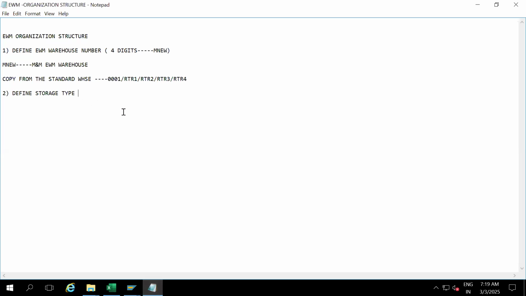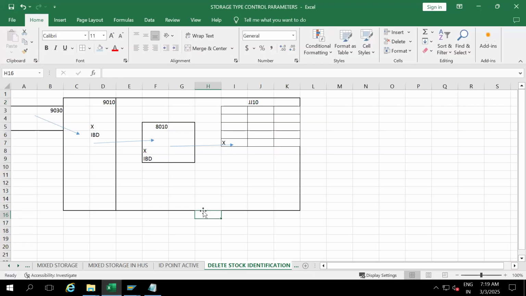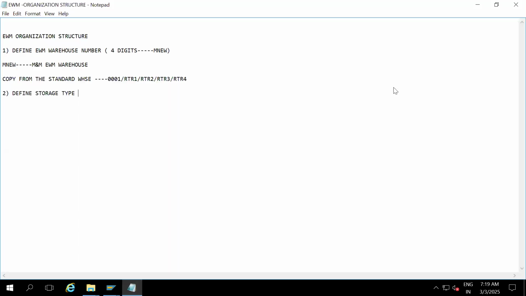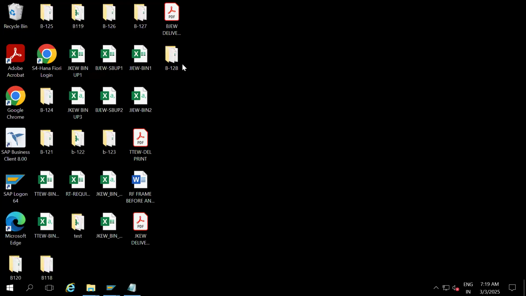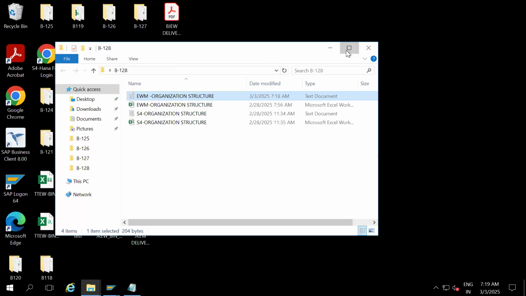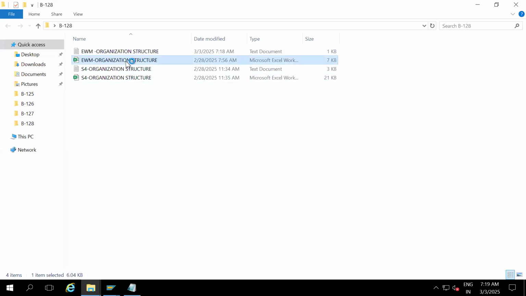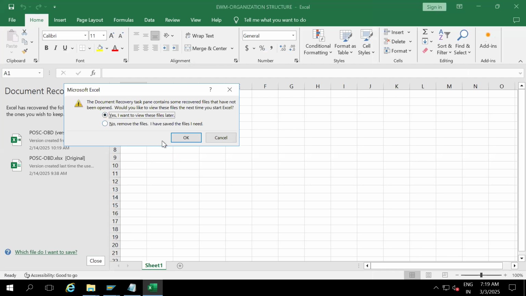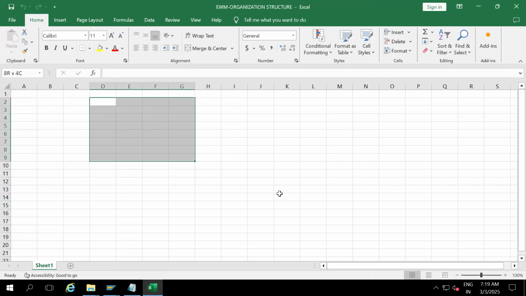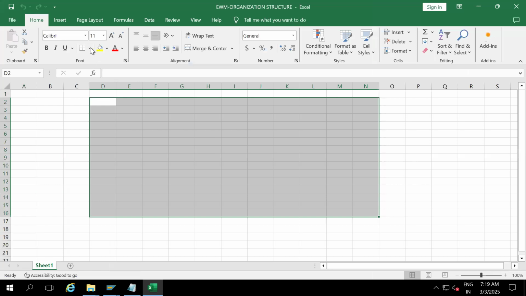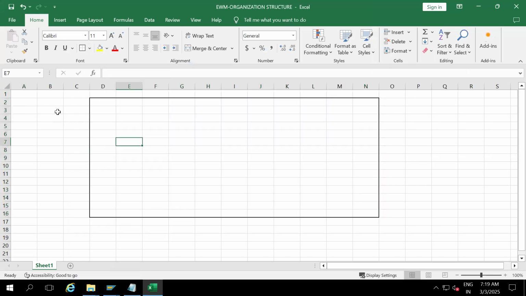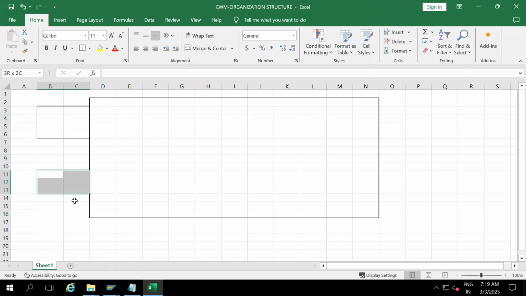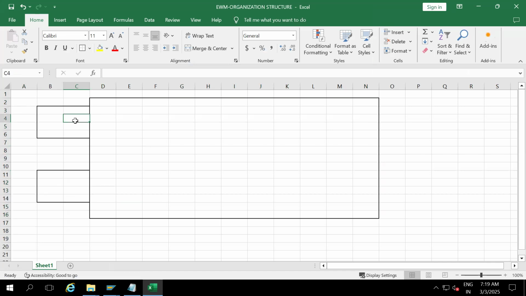Next, define storage type. What do you mean by storage type? The whole warehouse, we are going to divide into multiple storage types. I think you have already seen this picture. Again, I'm going to draw. Assume this is my warehouse. The warehouse is attached with 2 inbound doors. This is IB01 and IB02, 2 doors.